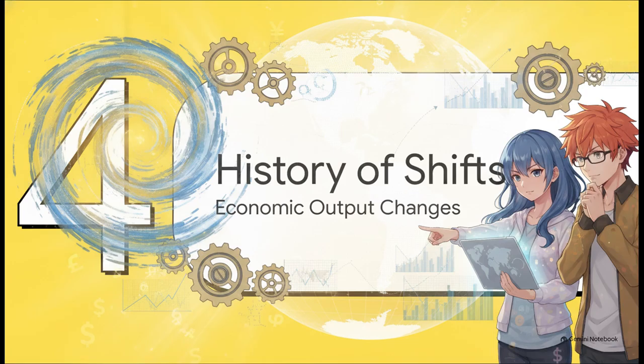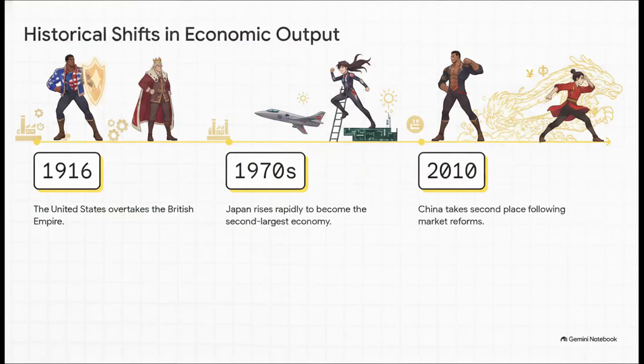Section 4. History of economic shifts. Now, you might be wondering, has it always been this way? Well, no. This hierarchy isn't static. It's a dynamic, ever-changing landscape. Back in 1916, the United States officially overtook the British Empire as the world's largest economy. In the post-World War II period, Japan's massive economic miracle catapulted them all the way to second place by the 1970s. But then, following those sweeping 1978 market reforms, China began this massive ascent, ultimately dethroning Japan in 2010. These historic milestones prove that long-term global power naturally shifts over the decades.